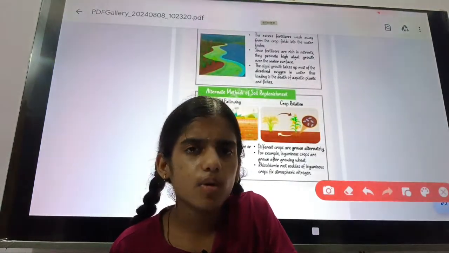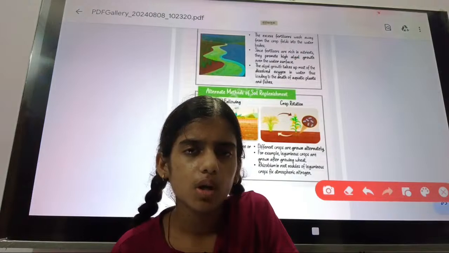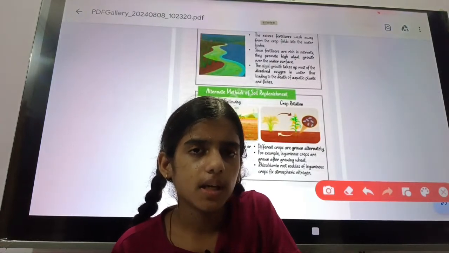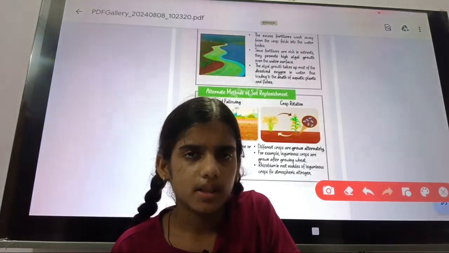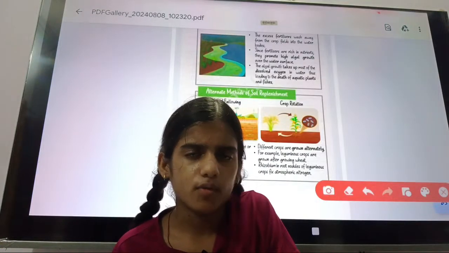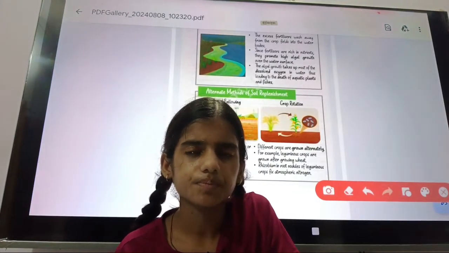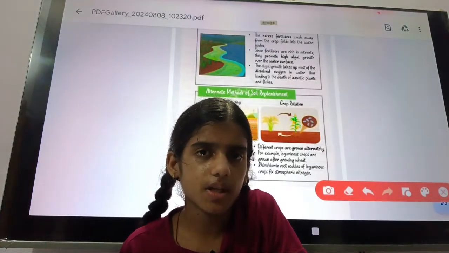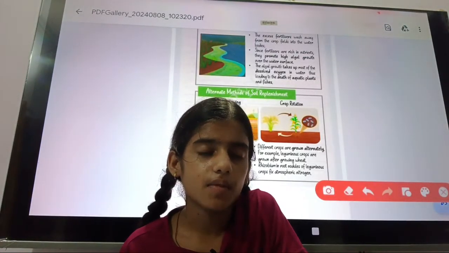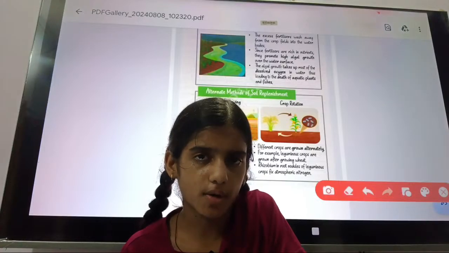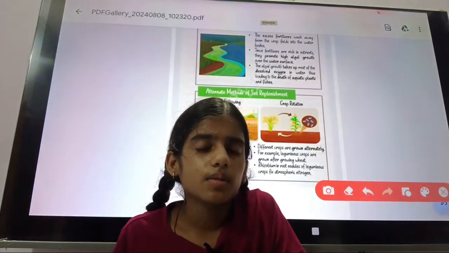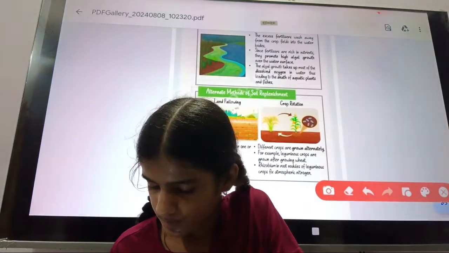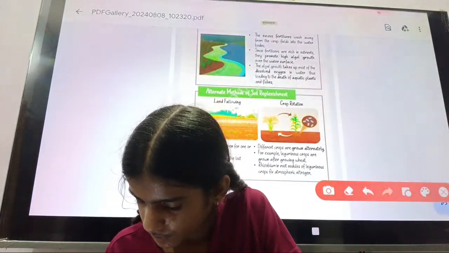By the crop, there are two advantages. Firstly, they provide food to us, which is very simple. The second advantage is that it helps in the fixation of nitrogen.